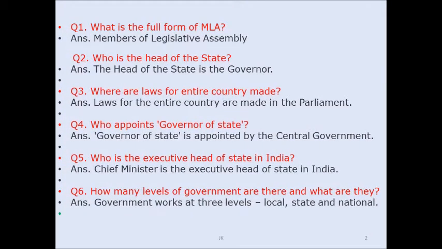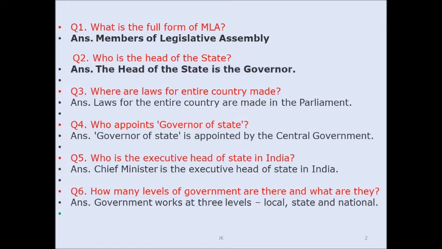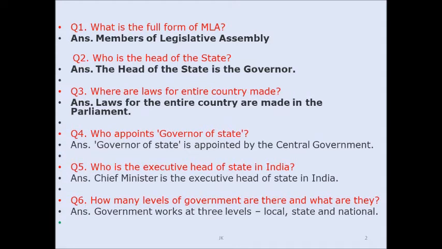What is the full form of MLA? Members of Legislative Assembly. Question number 2. Who is the head of the state? The head of the state is governor. Question number 3. Where are laws for entire country made? Answer. The laws for the entire country are made in the parliament.